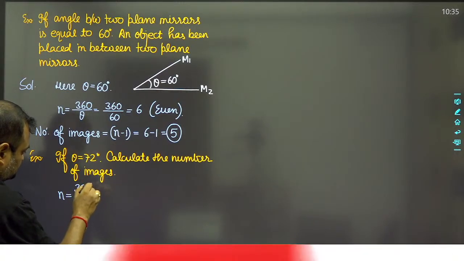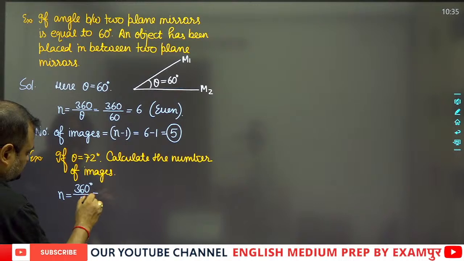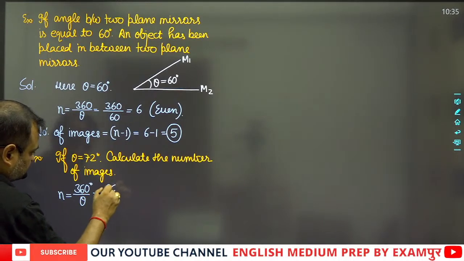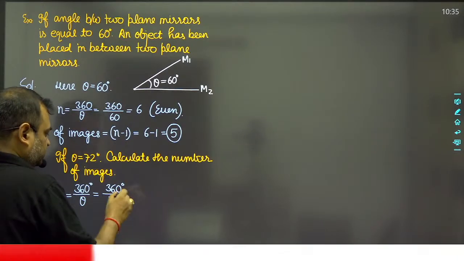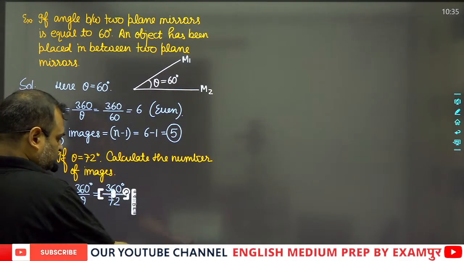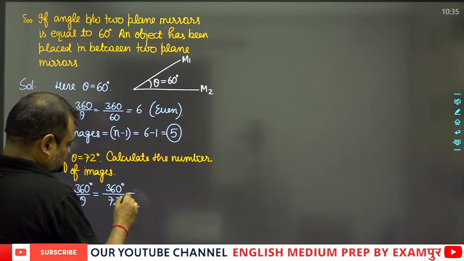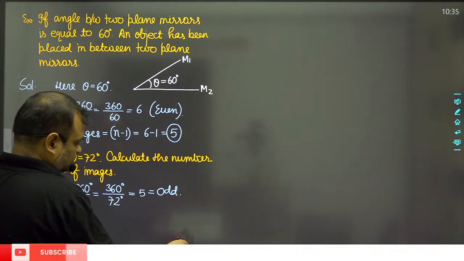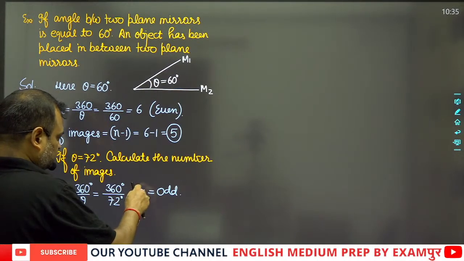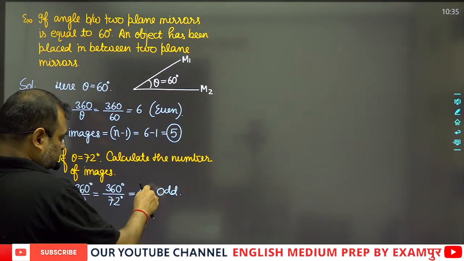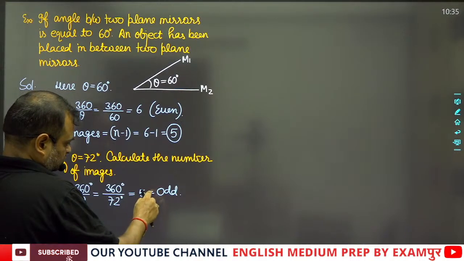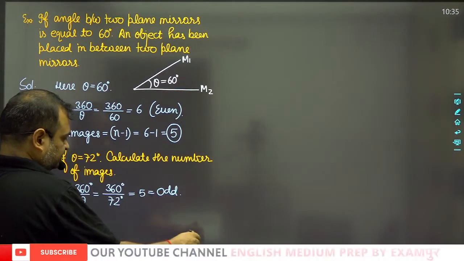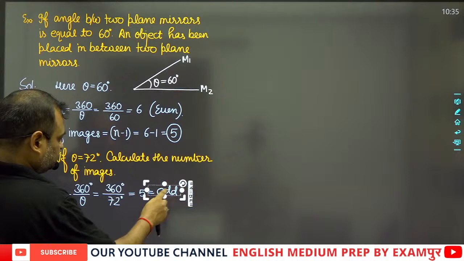n is equal to 360 by theta, and this is equal to 360 degrees by 72 degrees, and this is equal to 5, which is odd.